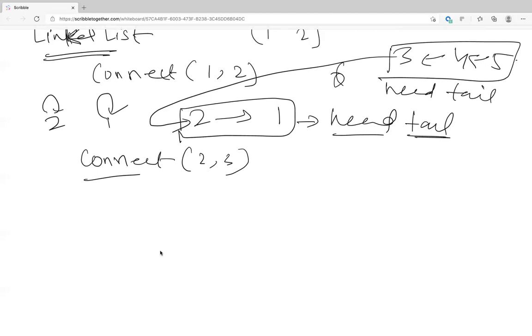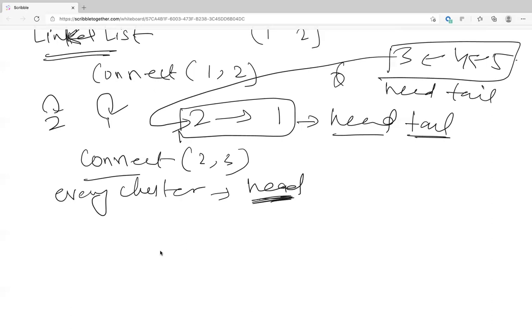So for every cluster, you know what the head pointer is, and that is nothing but the ID of that cluster.